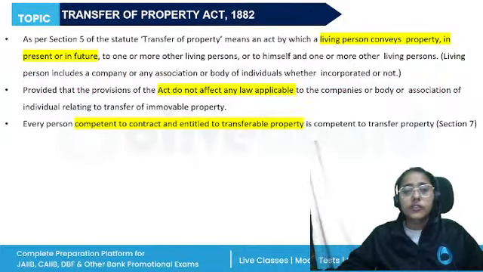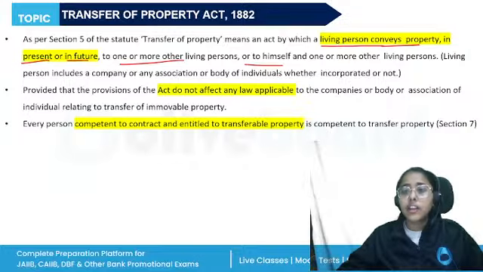All right. So when we talk about the transfer of property, the definition given in the act says it is an act by which a living person conveys a property in present or in future to one or more other living persons, or to himself and one or more other living persons.